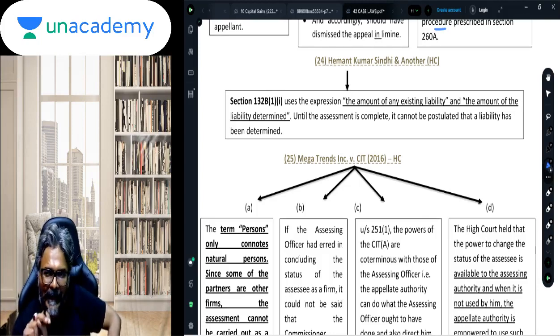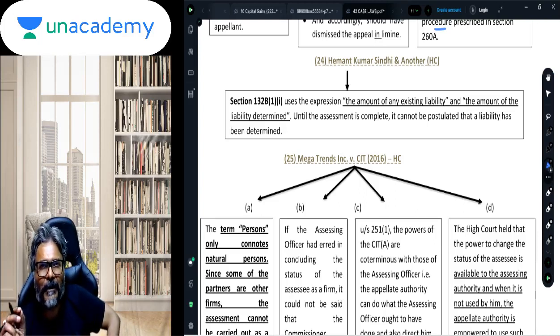One, the existing liability, for example advance tax, any liability which is already known by virtue of passing of an order. And the second is the liability which is determined on completion of the search.